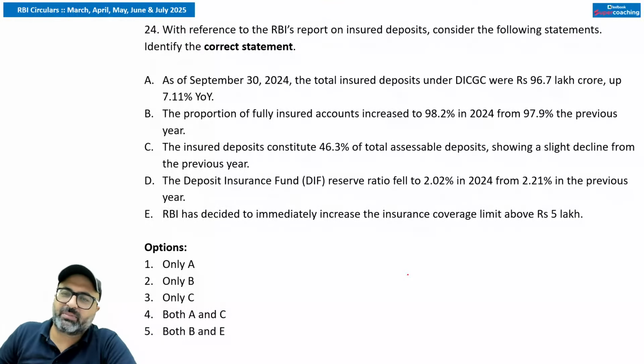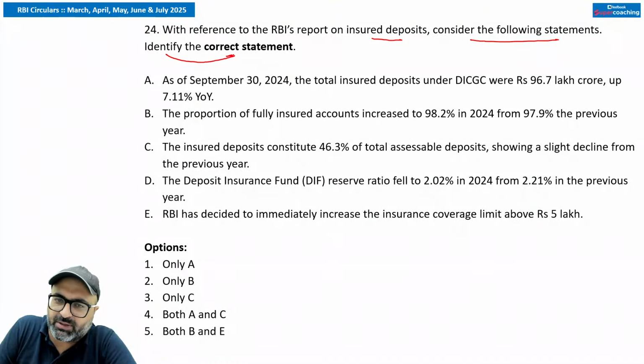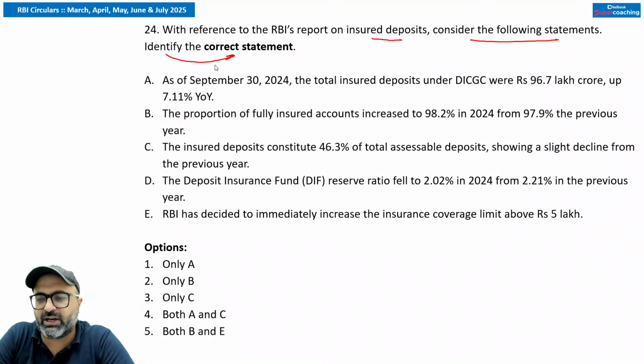With reference to RBI's report on insured deposits, consider the following statements. Identify the correct statement. So it is basically related to the insured bank deposits in India.